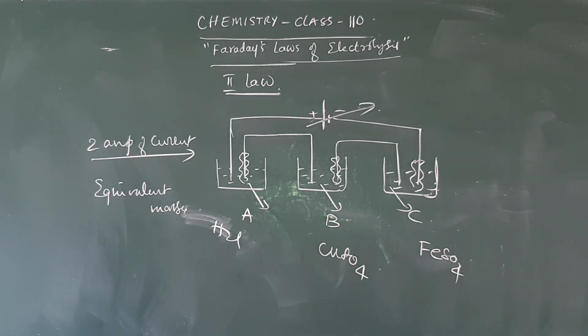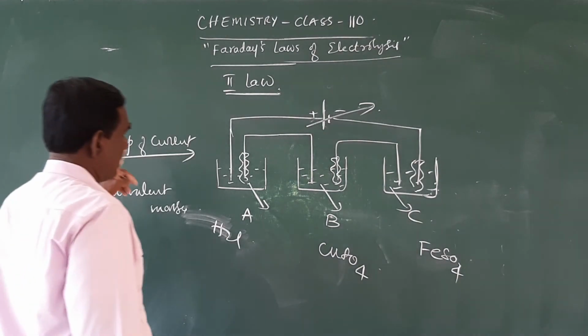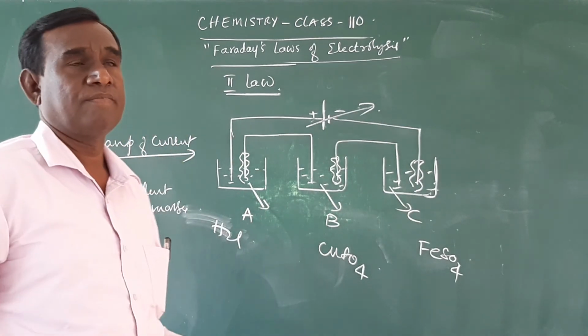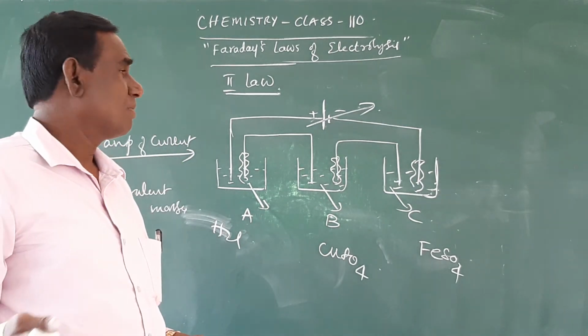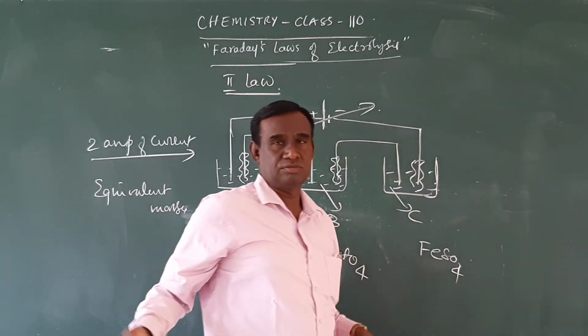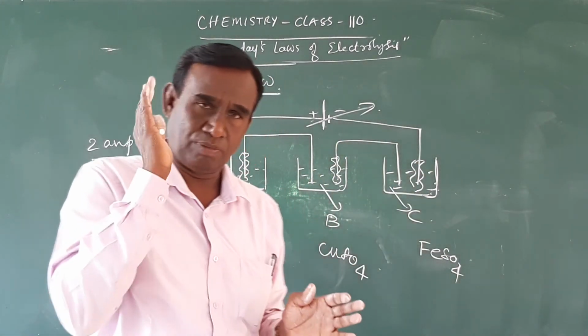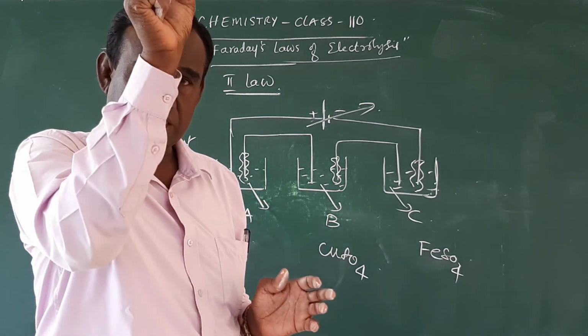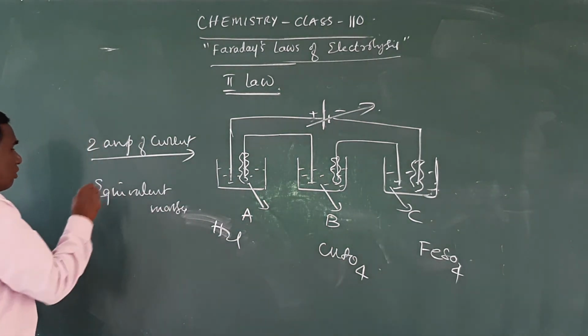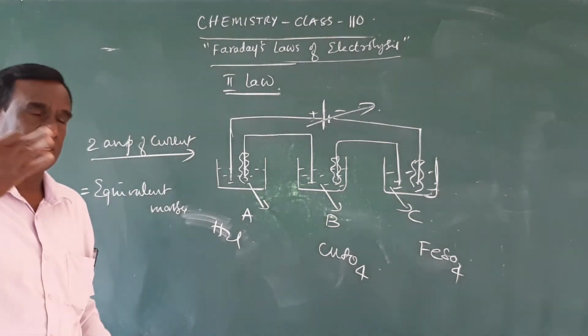So that is, when the same amount of electricity is passed through different electrolyte solutions, then the amount of the substance produced or deposited at different electrodes will be proportional to their equivalent masses.